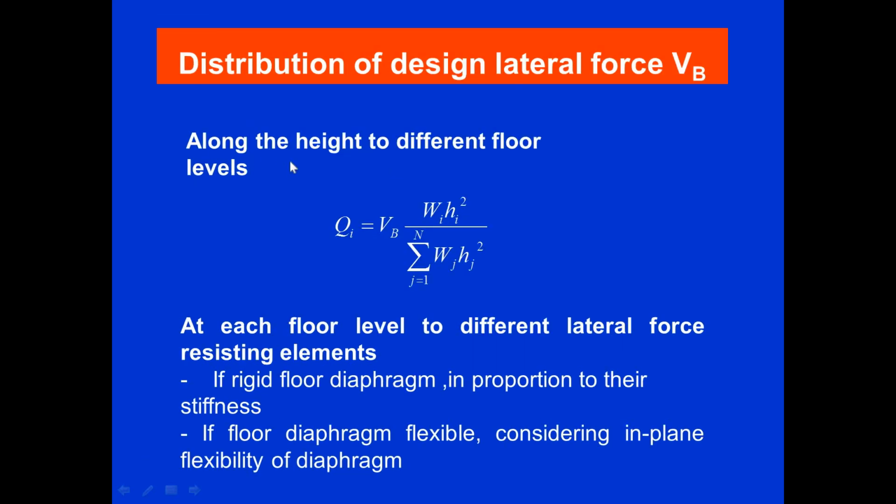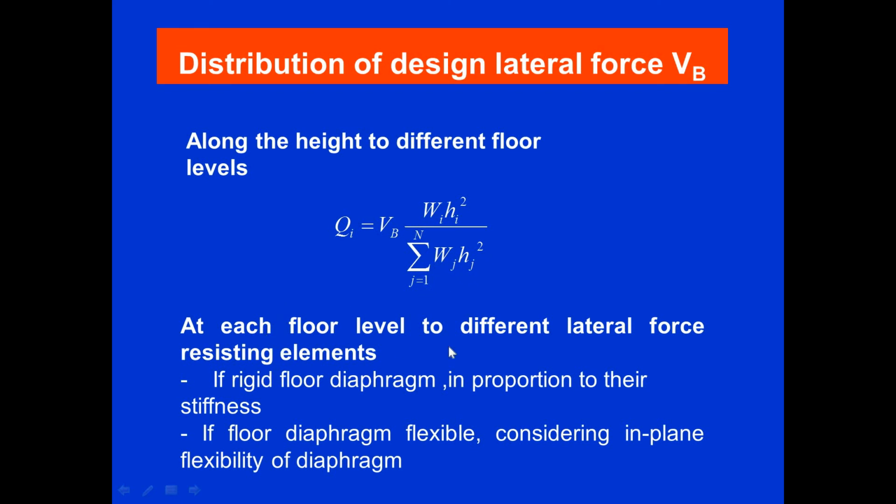Then this is the formula for distribution of design lateral force VB. This is the formula by which we can calculate the horizontal force which we will apply at the nodal joint. Always remember, we have to apply this horizontal force at each nodal joint of the floor. This formula is available in IS code: Qi is equal to VB Wi hi squared divided by the summation from j equal to 1 to n of Wj hj squared.